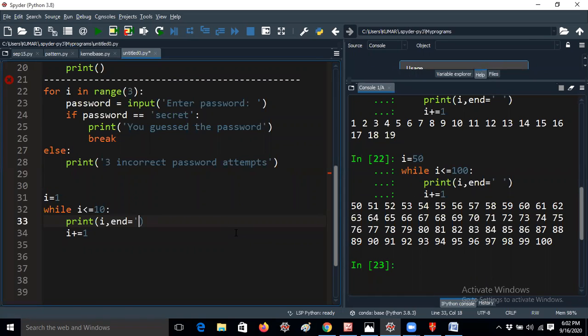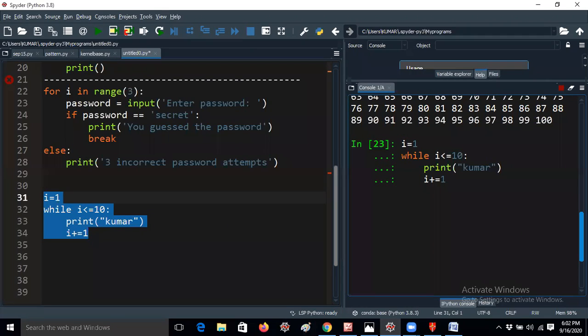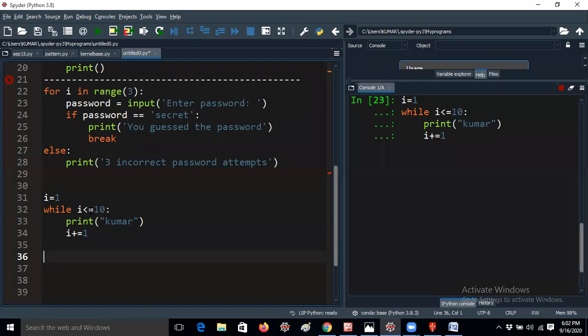So just give my name in double quotes. That's all. Nothing else will be changed. I'm just giving my name, that's all. So now I will get the output. I wanted less than or equal to 10. So the first time Kumar will be printed. Again i plus equal to 1, the i value will be 2.